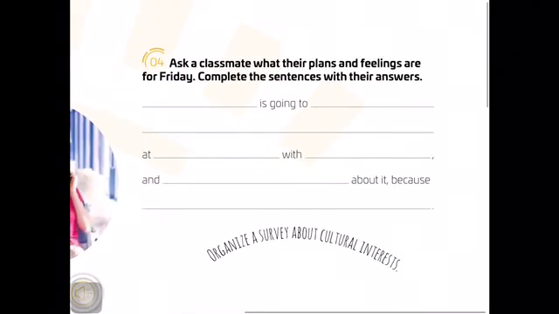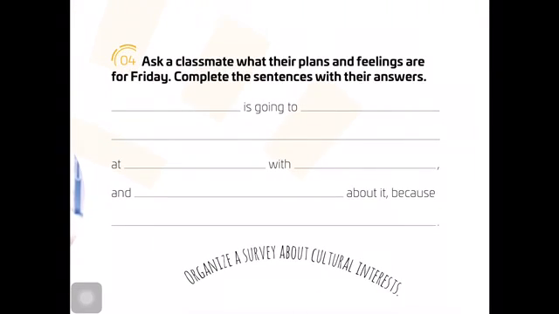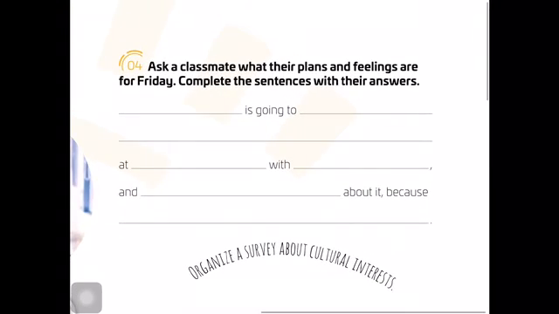Exercise 4 says ask a classmate what their plans and feelings are for Friday. Complete the sentences with their answers. Okay, so you just have to maybe invent something. What are your plans? If you cannot ask a classmate about the plans, don't worry, you can just invent something